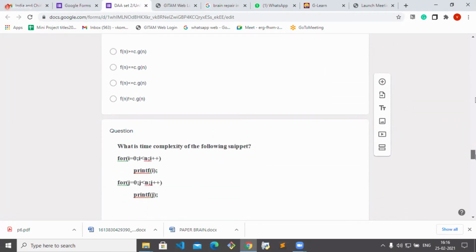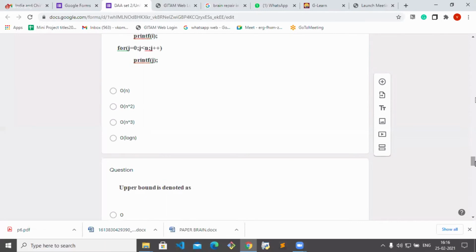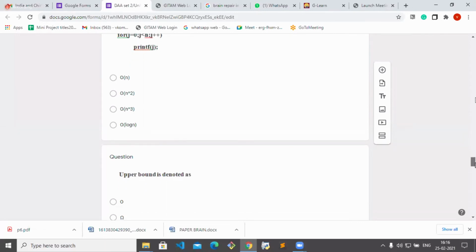What is the time complexity of the following snippet? It is not a nested for loop. Those two for loops are individual, so the time complexity is big O of n only. Upper bound is denoted as big O.